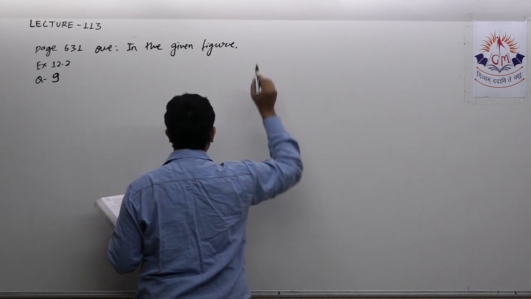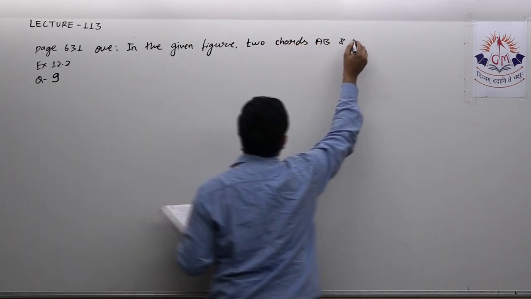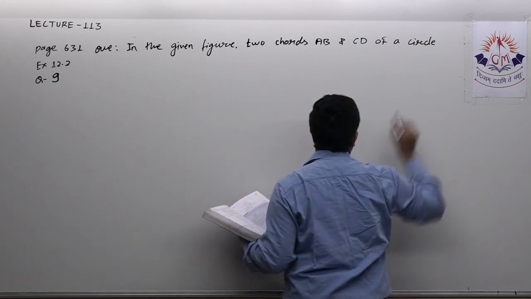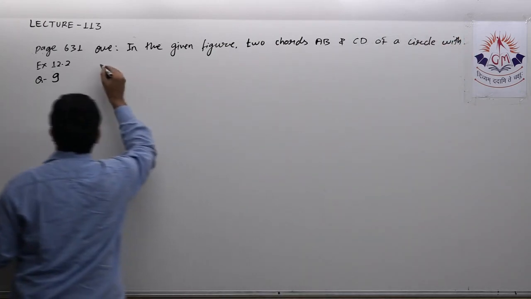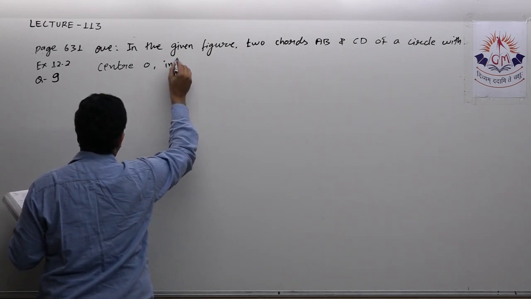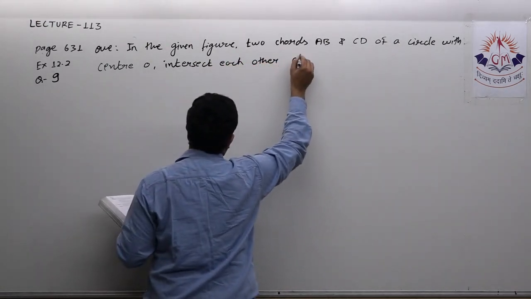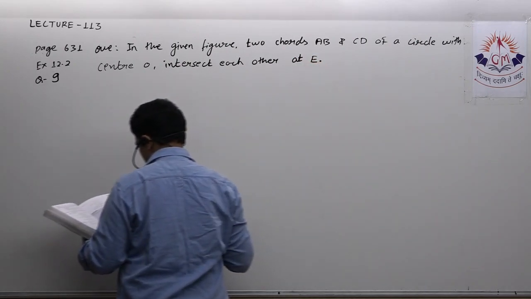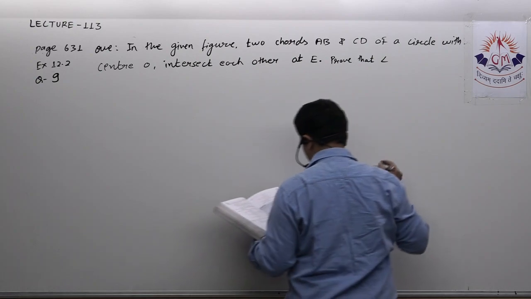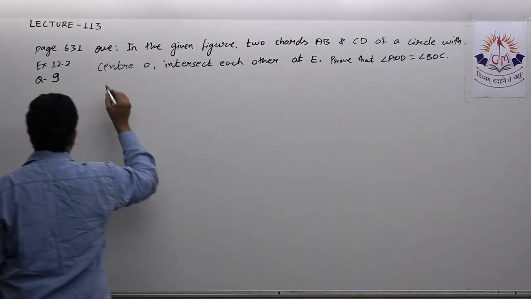Two chords AB and CD of a circle with center O intersect each other at E. Prove that angle AOD is equal to angle BOC. Prove that angle AOD is equal to angle BOC.